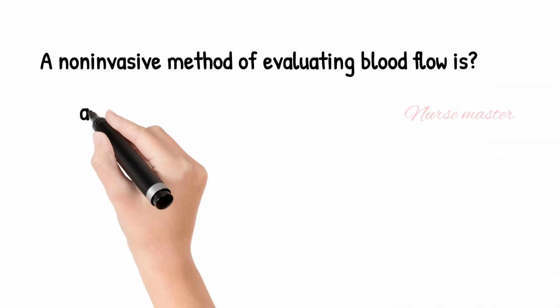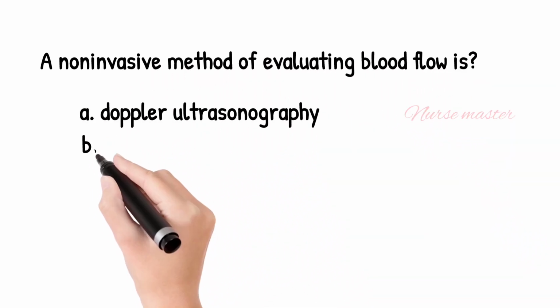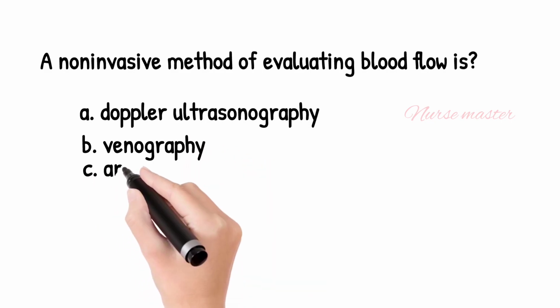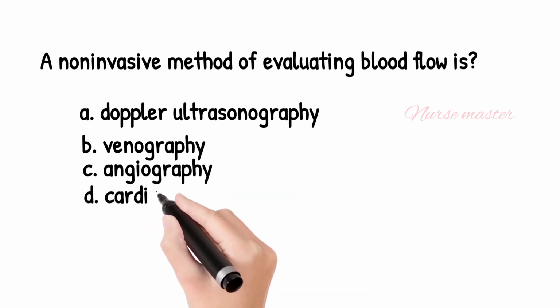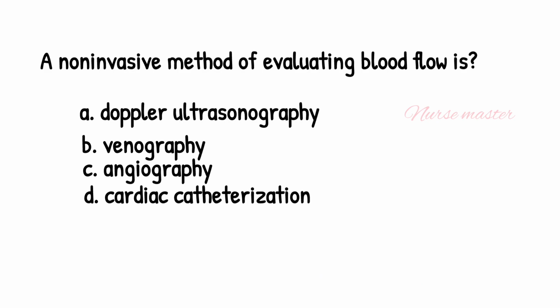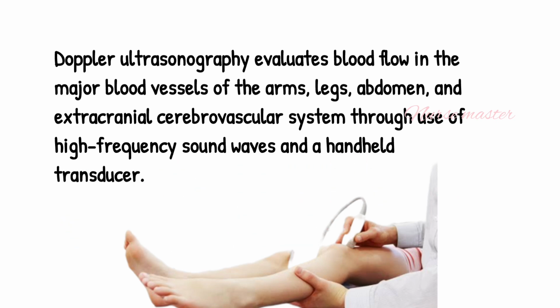A non-invasive method of evaluating blood flow is option A, Doppler ultrasonography, option B, venography, option C, angiography, option D, cardiac catheterization. The answer is option A, Doppler ultrasonography. Doppler ultrasonography evaluates blood flow in the major blood vessels of the arms, legs, abdomen and extracranial cerebrovascular system through use of high-frequency sound waves and a handheld transducer.